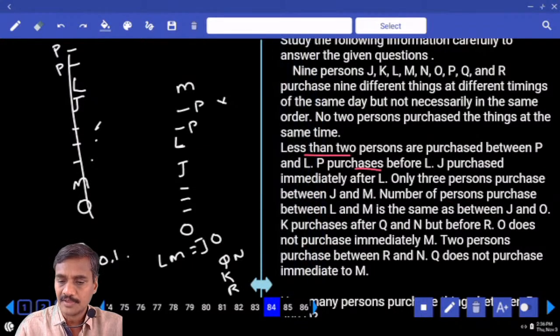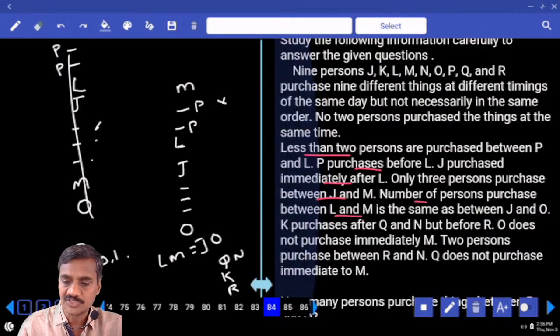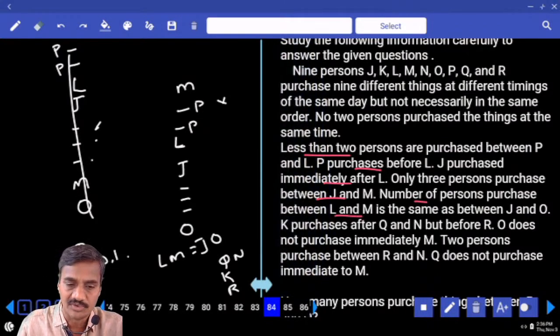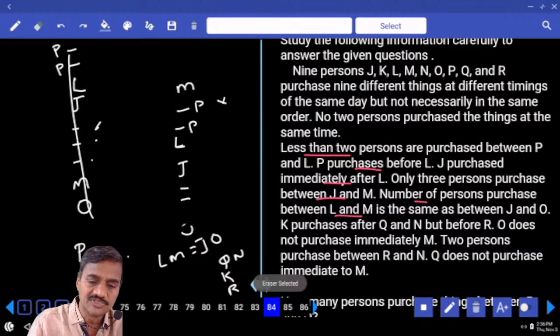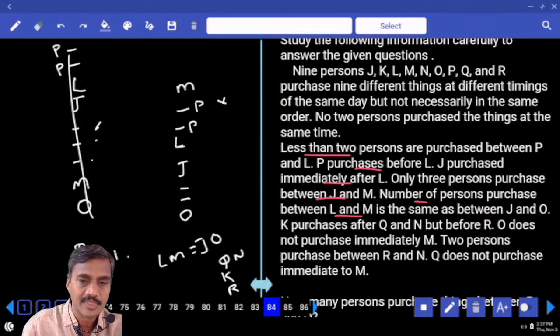And next one, J purchased immediate, only 3 persons in between J and M. Number of persons between L and M is same as J and O. L and M there are only 2 people. అంతే కదమ్మా? Hence in between J and O we need to have exactly 2 people. కనుక O ఇక్కడ ఉండాలి, J and O. ఎంతమంది అయ్యారు చెప్పండి? 3, 4, 5, 6, 7, 8.